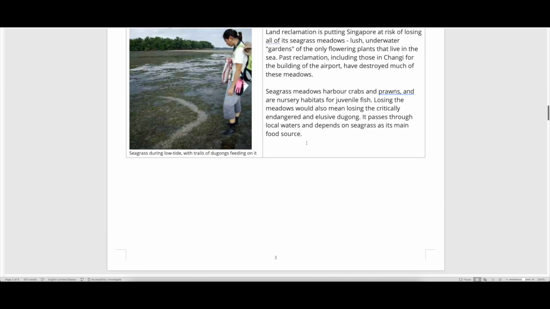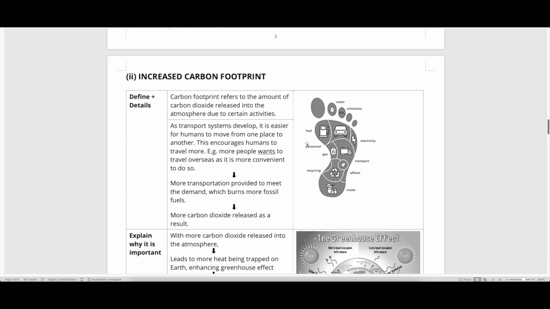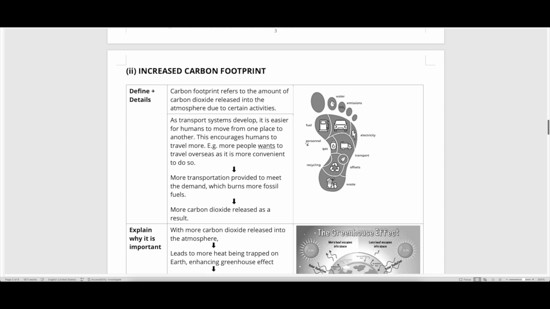Okay, let's move on. Another physical problem, okay, is increase in carbon footprint. Now, what's carbon footprint? Okay, it's not like the carbon goes and steps somewhere and there's a footprint. Okay, so footprint, as it suggests, is something left behind by you. Okay, so what is the carbon that you left behind? Whatever activities you do, the amount of carbon dioxide released because of the activities is your carbon footprint.